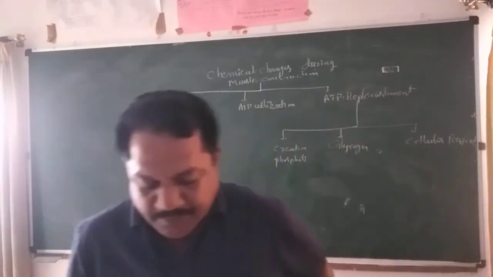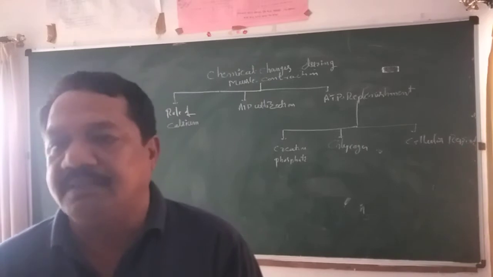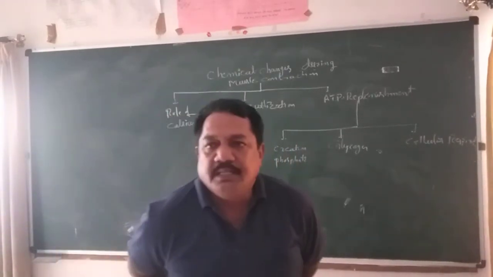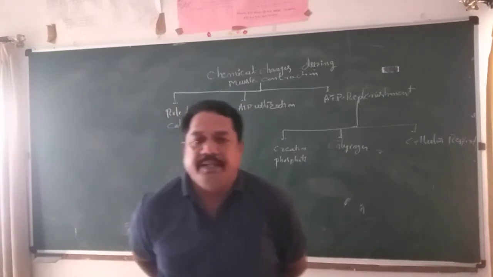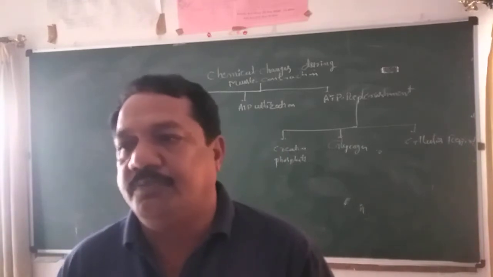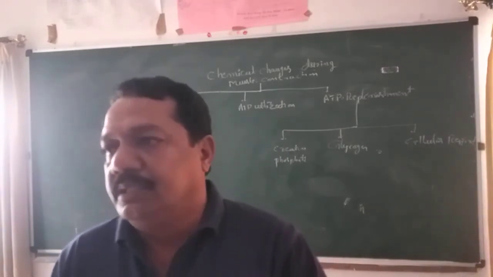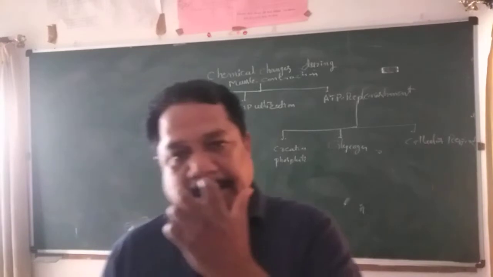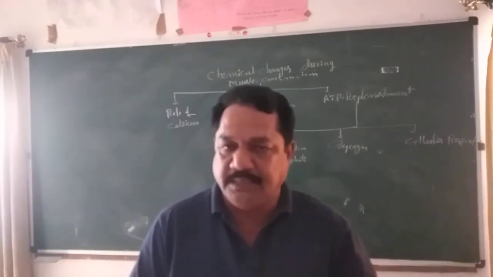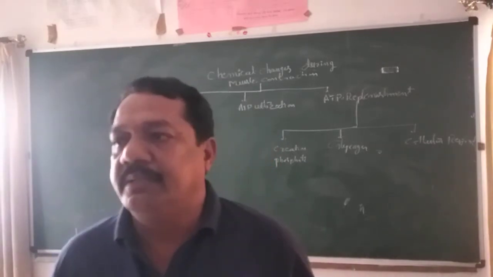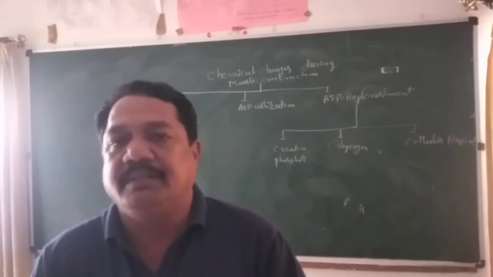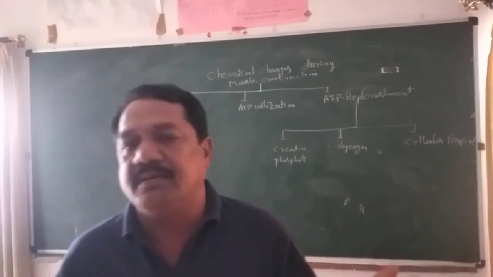Last class we discussed the physical changes of muscle contraction. These physical changes are explained by a special theory, the sliding filament hypothesis. Last class we explained how the thin filaments slide over the thick filaments. When they slide, muscle contraction takes place.